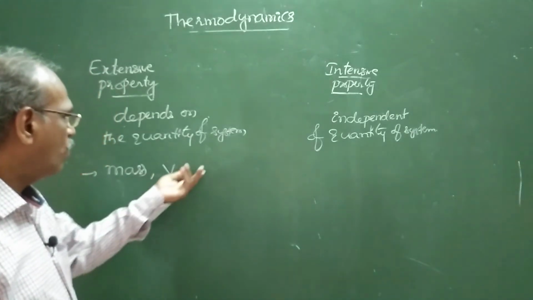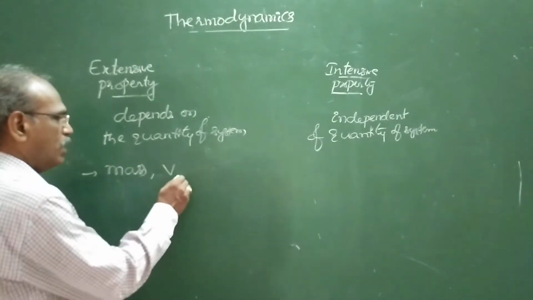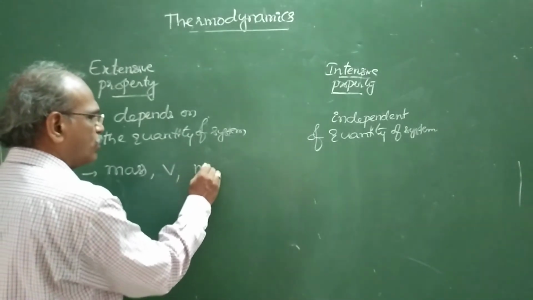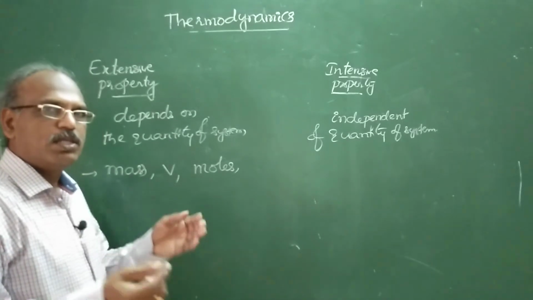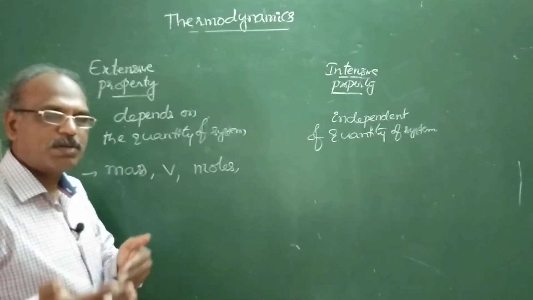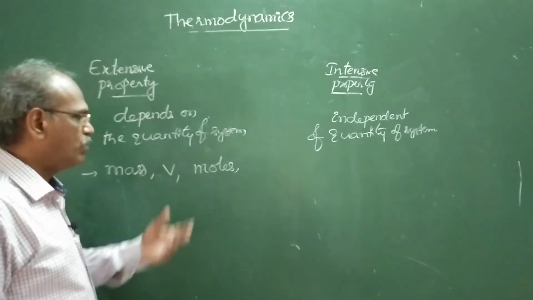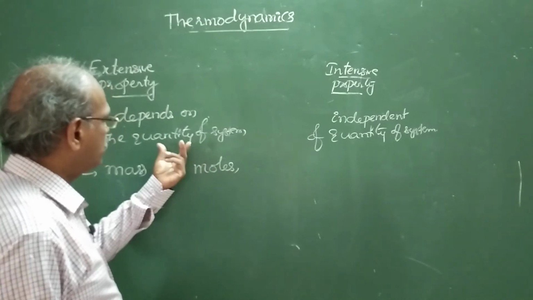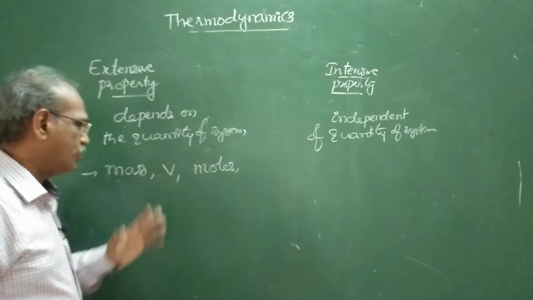Like that, volume depends on the quantity of the system. Similarly, number of moles. 1000 grams of water contains some number of moles, 100 grams of water contains some number of moles. So the amount of substance is also related to the number of moles.